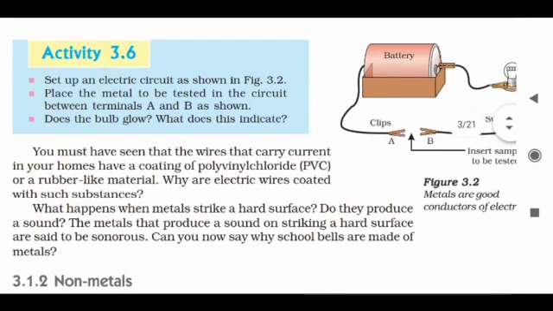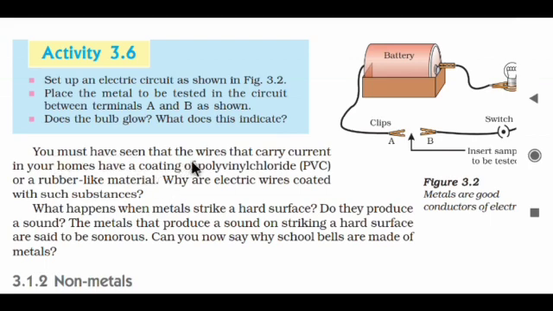Let's see. Set up the electric circuit as shown in this figure. Place the metal to be tested in the circuit between terminals A and B as shown here. You have to place your sample between these two terminals A and B. Does the bulb glow? What does it indicate?